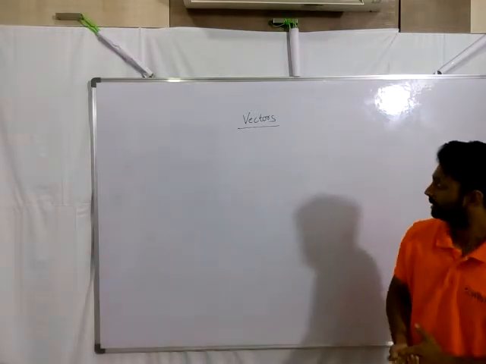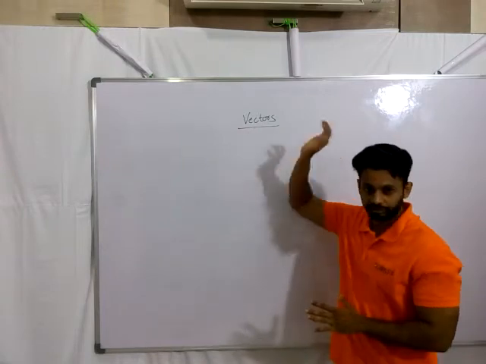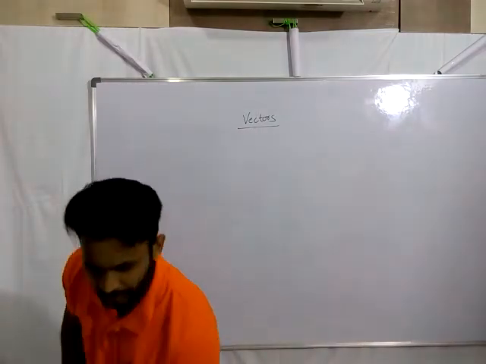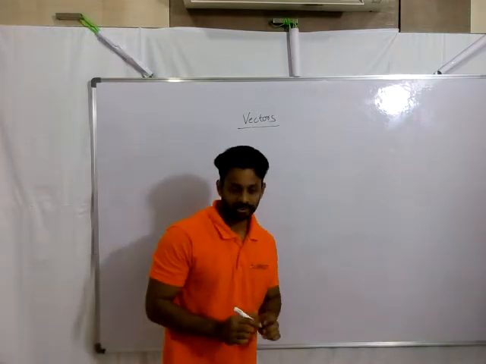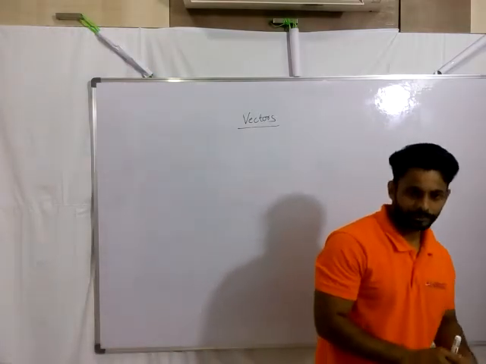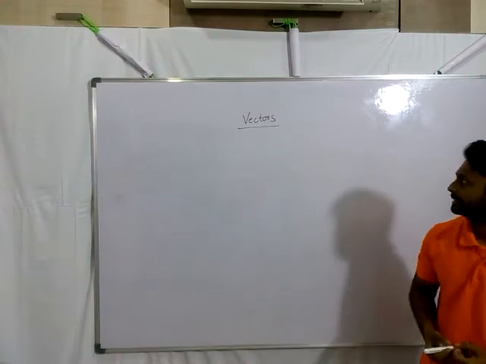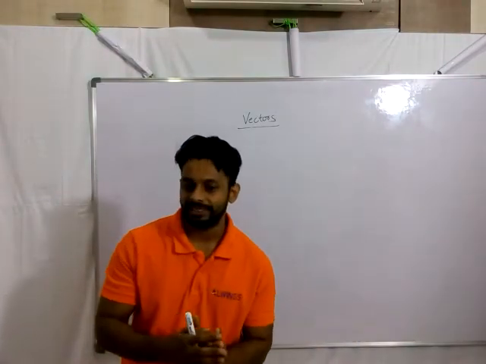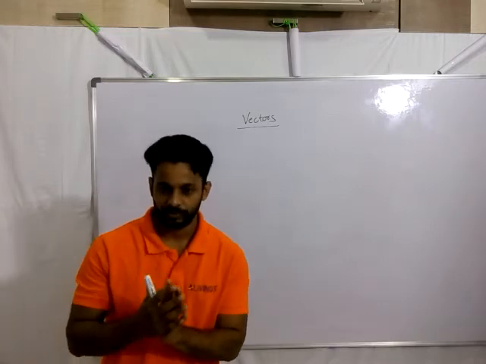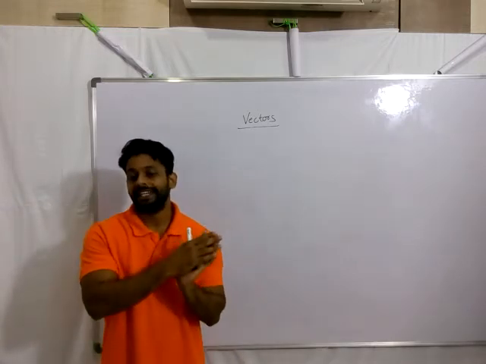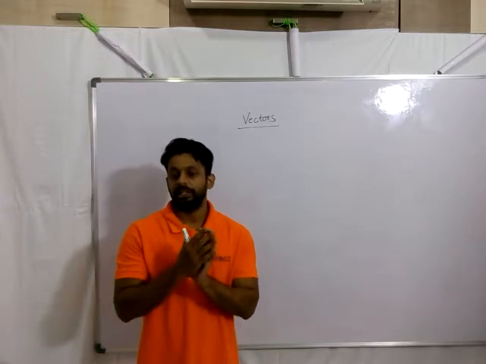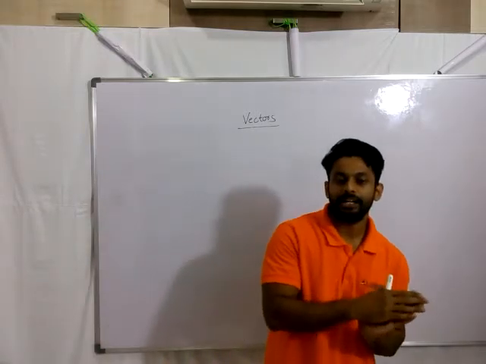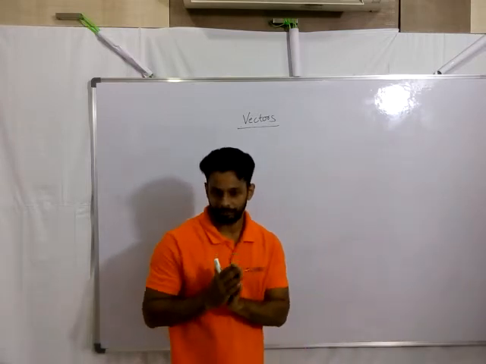Before going to the history of vectors, we need to discuss a small story, guys, told by one of the scientists, Feynman. Basically, whatever we see in nature, everything present in nature and the behavior of everything present in nature, he compared with a game.